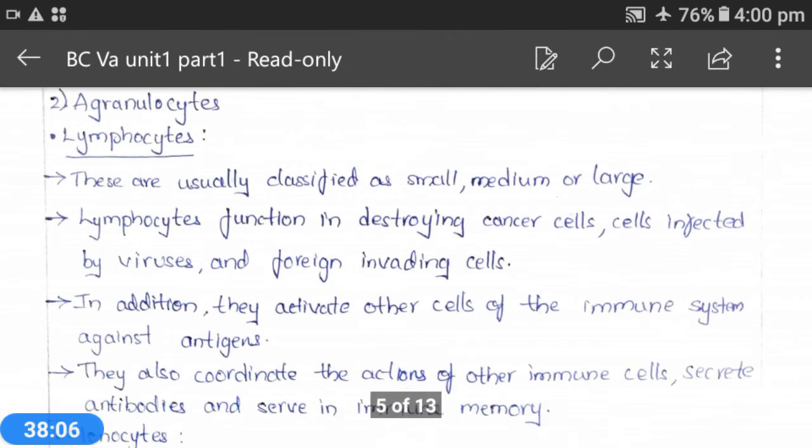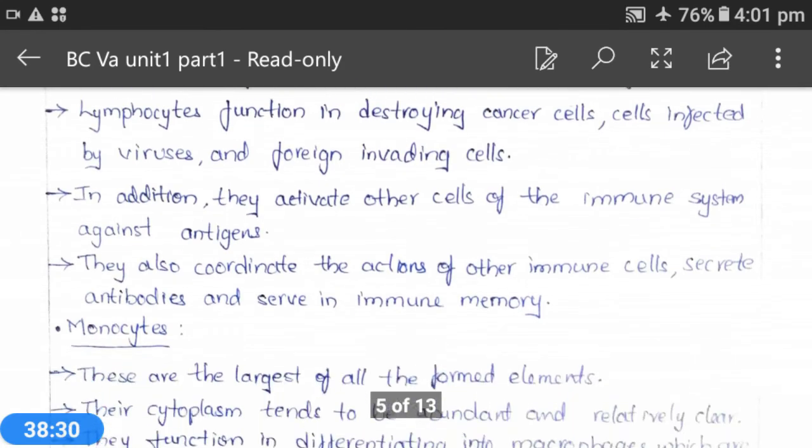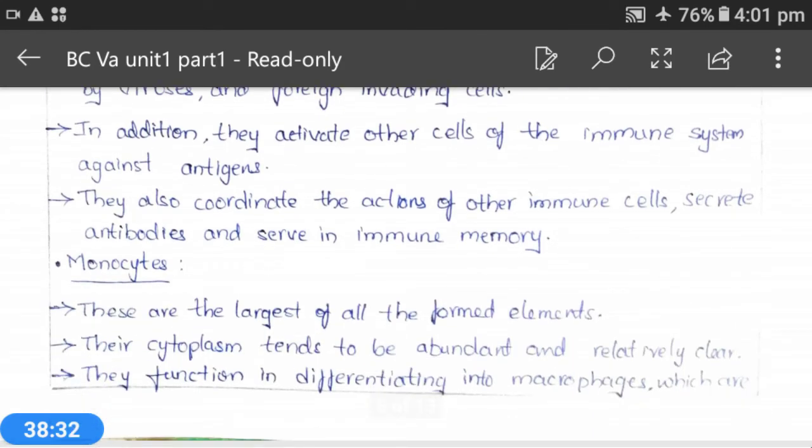And if you see transportation of O2 and CO2 in blood, if you see the diagram, you can easily understand. The general respiration process, that is intake of oxygen and exhalation of CO2, is the general respiration process which we all know.